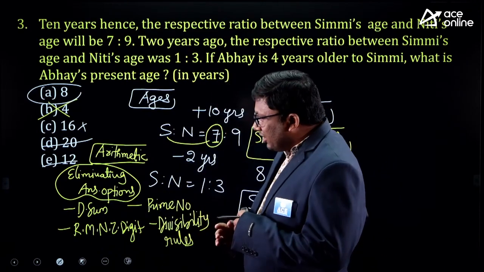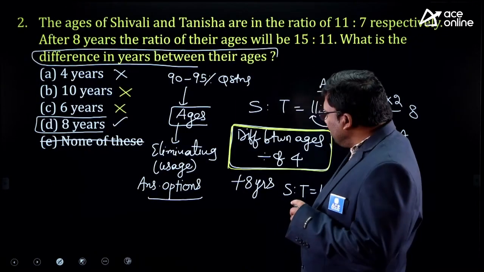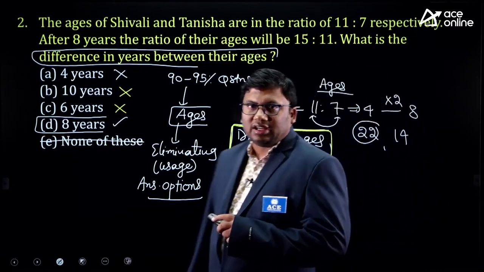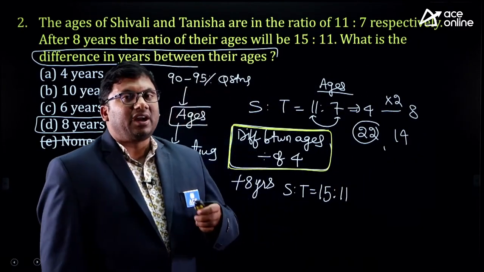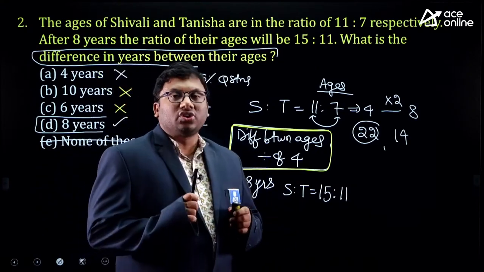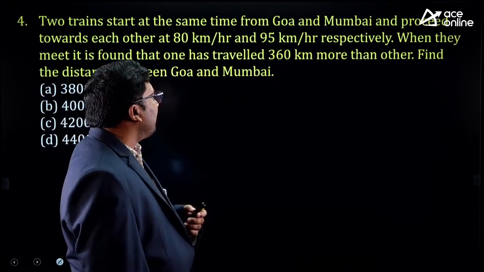In this ages question, I used the concept of prime number divisibility rule. I just understood that the difference between me and my younger brother's age will not differ as the age progresses. Two questions on ages. Consider yourself lucky if you get a question from ages.